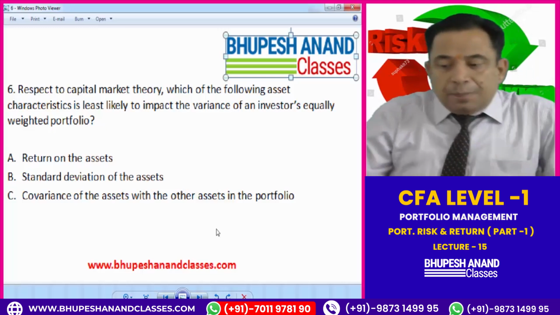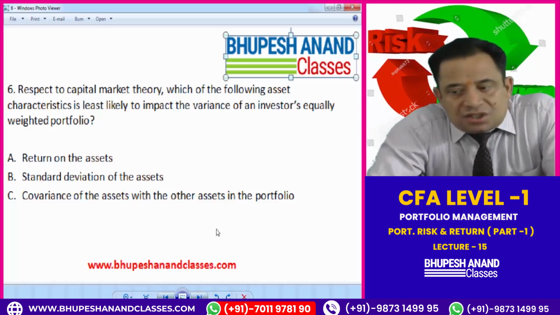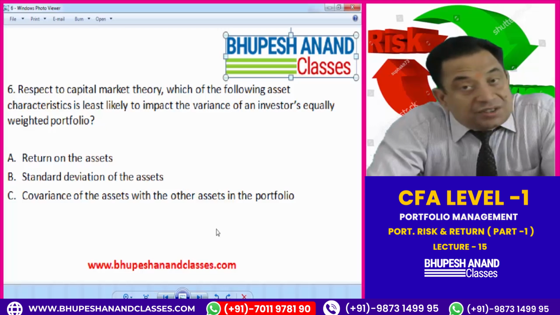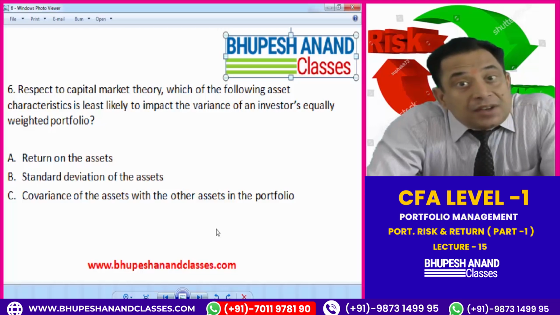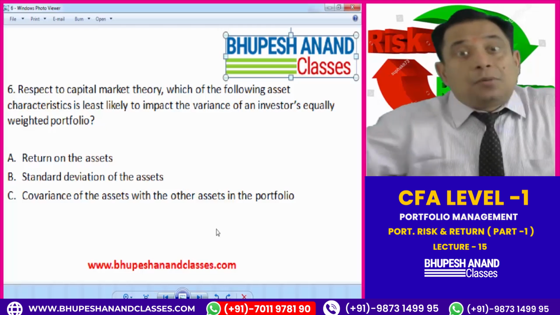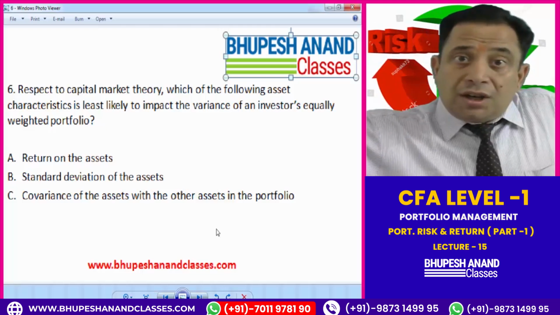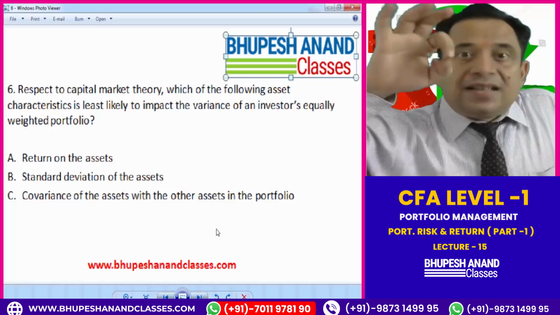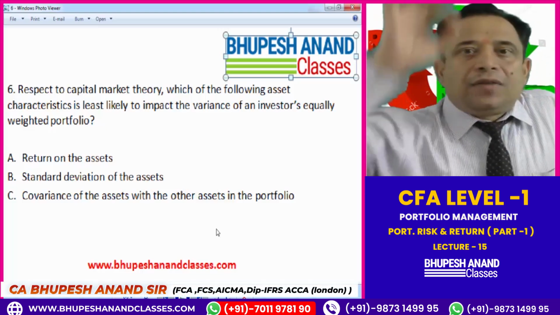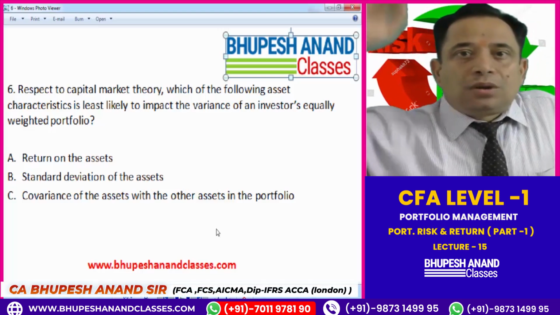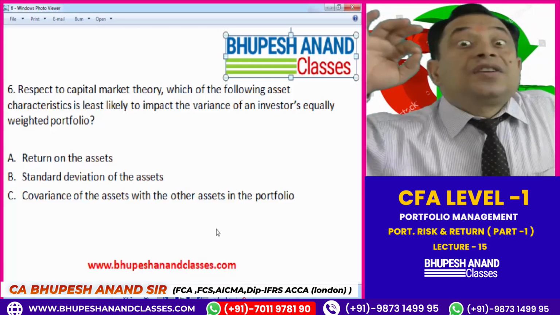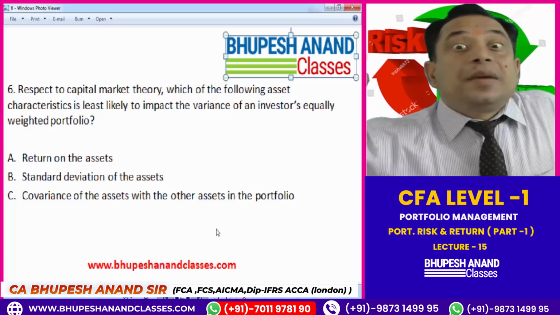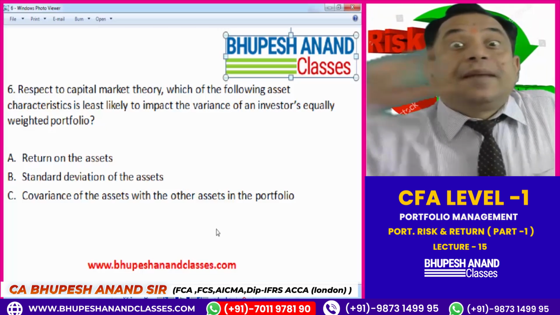to impact the variance. Variance means the whole square of standard deviation. It means the standard deviation of a portfolio, and we know the formula for that. Under the root: standard deviation of A whole square, weight of A whole square, plus standard deviation of B whole square, weight of B whole square, plus 2 standard deviation A, weight A, standard deviation B, weight B, into correlation between A and B, under the root.